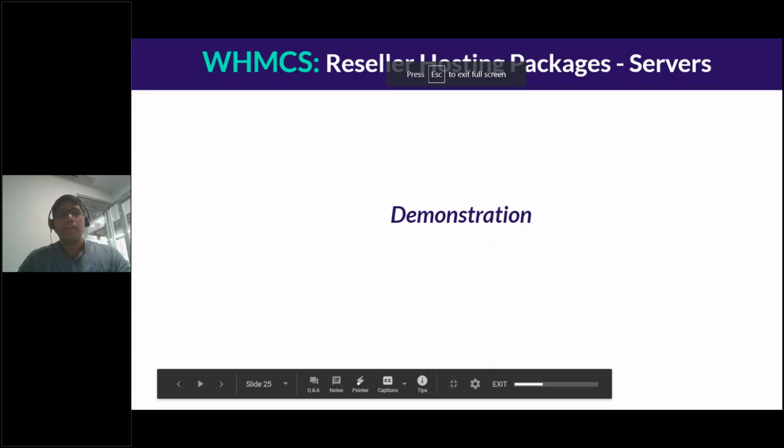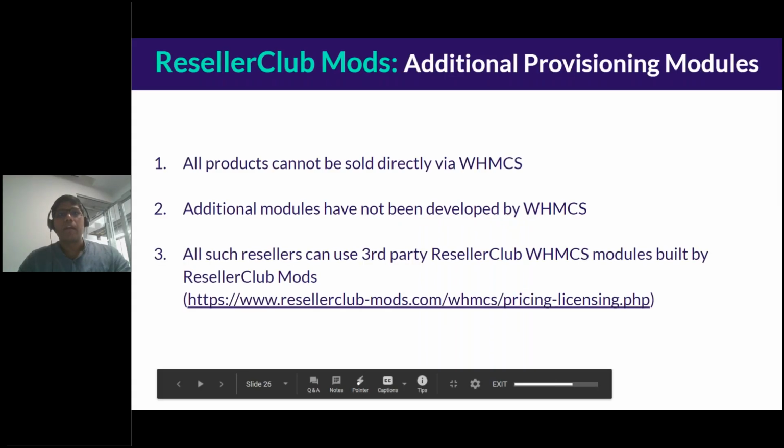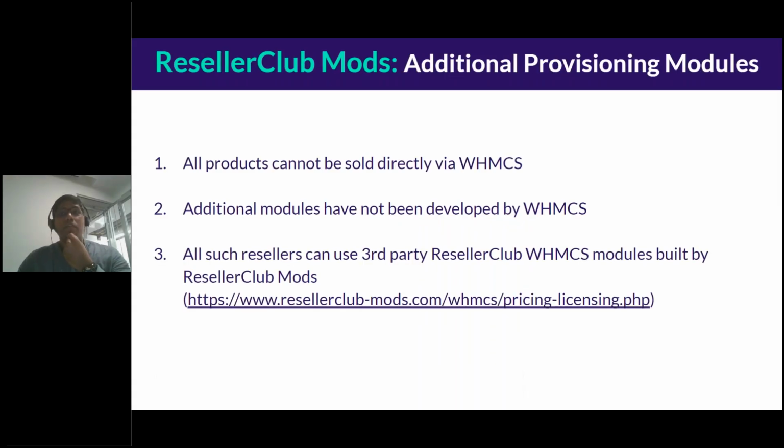Moving on to the additional provisioning modules. Now, this is something that is very critical, as I said, because the WHMCS default module just offers you domain registration and a basic hosting server setup. But if you want to provision all of the products that you're selling through your Reseller Club account, you will need Reseller Club mods. All of these products are configured via Reseller Club mods.